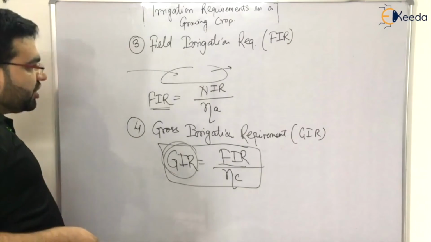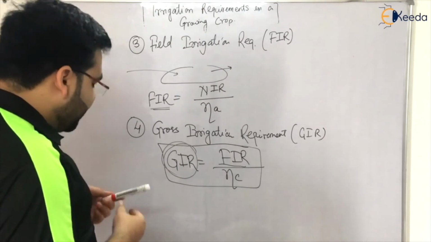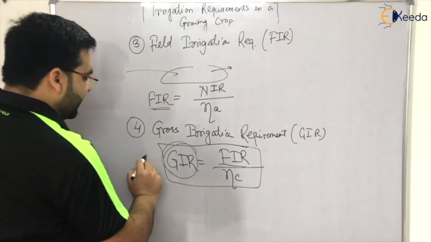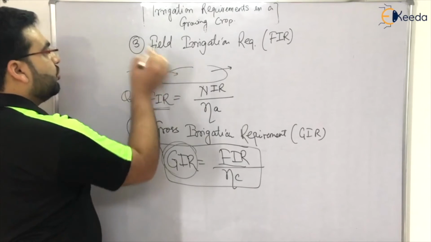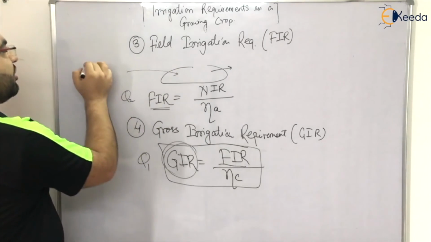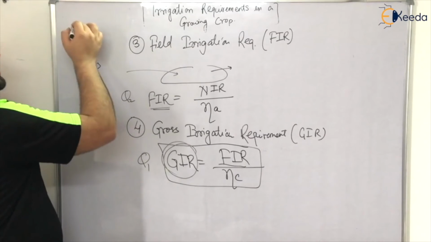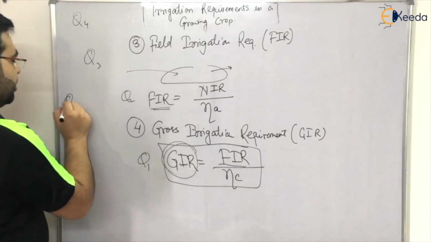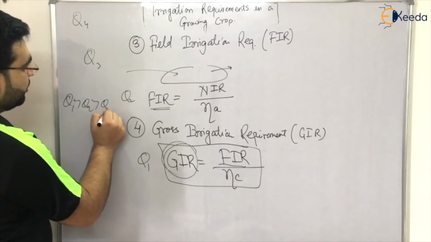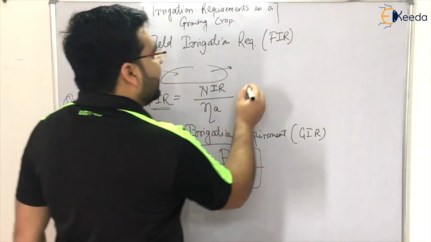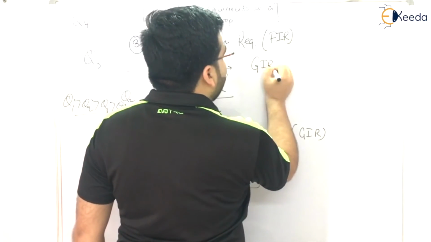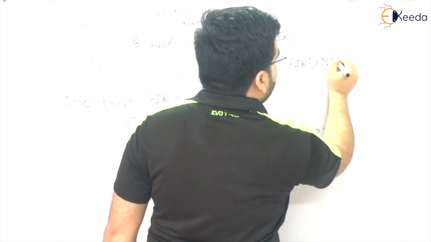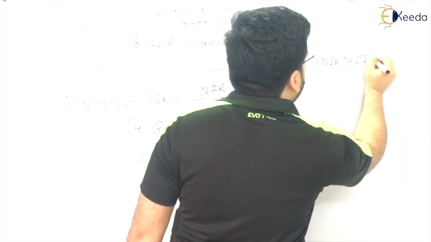Okay. Now one more question which is generally asked in examination: which one is highest? Obviously this will be the highest because of the discharge. Let us say for this the discharge is Q1, for the field irrigation requirement Q2, for the net irrigation requirement Q3, and for the consumptive irrigation requirement Q4. So Q1 will be greater than Q2, greater than Q3, greater than Q4. Or I can say that the gross irrigation requirement is greater than the field irrigation requirement, greater than the net irrigation requirement, greater than the consumptive irrigation requirement.